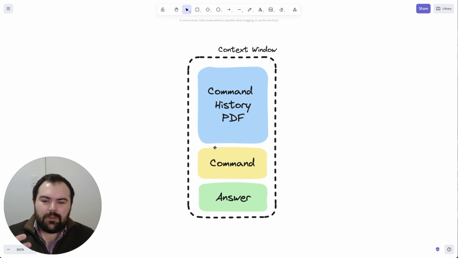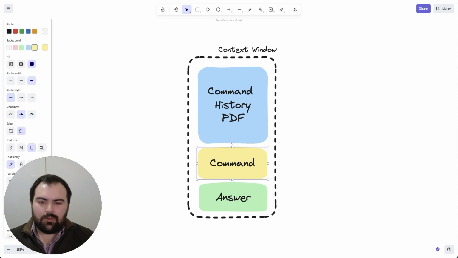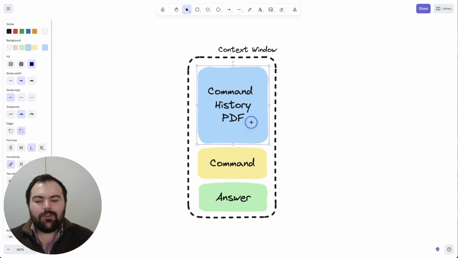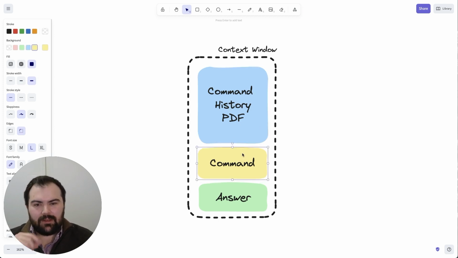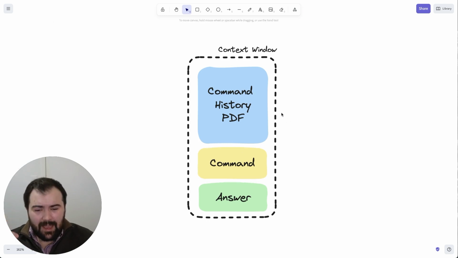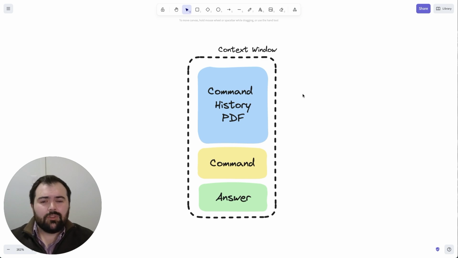So there could be a situation where you have a command PDF, say a prompt history of all these different prompts that you like using, and then you've got your actual prompt. How is it going to know not to be prompted by these PDFs and to only be prompted by your command, especially if those PDFs look a lot like commands? How do we control this, right? How do we not open ourselves up to prompt injection?